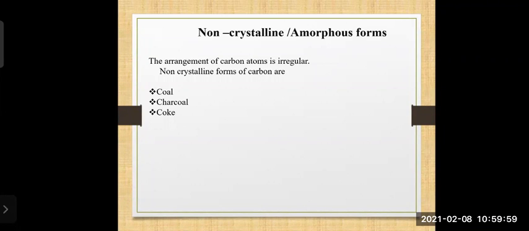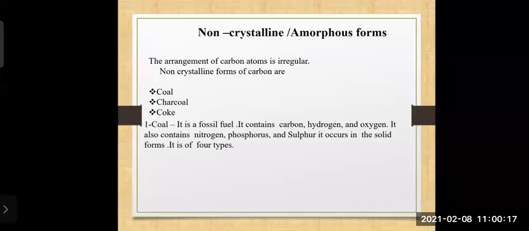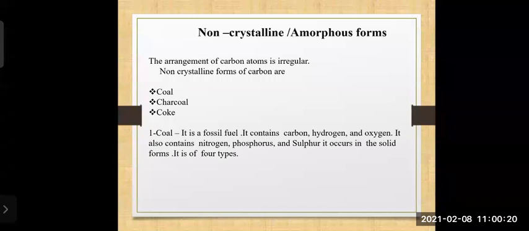There are again three non-crystalline forms of carbon. The very first one is coal. The second one is charcoal, and the third one is coke. Okay, these are the three non-crystalline forms of carbon. Let us see them one by one together. The first one is coal. We all have seen it.